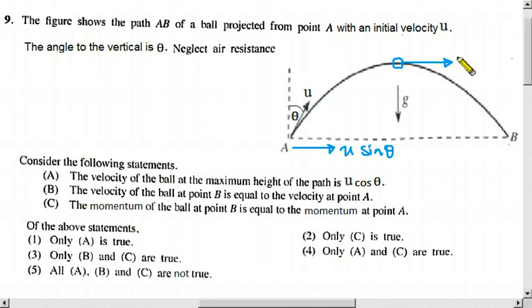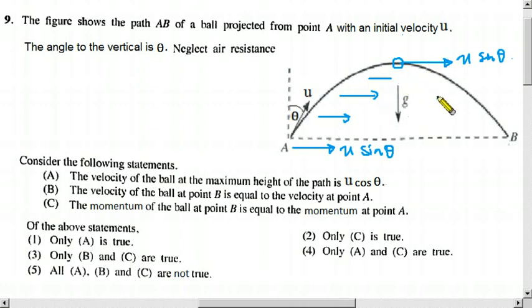So this velocity is equal to u sin theta, because the horizontal velocity is the same, it doesn't change, since there is no force. The acceleration is only to this side, which is perpendicular, so it has no effect on this one.